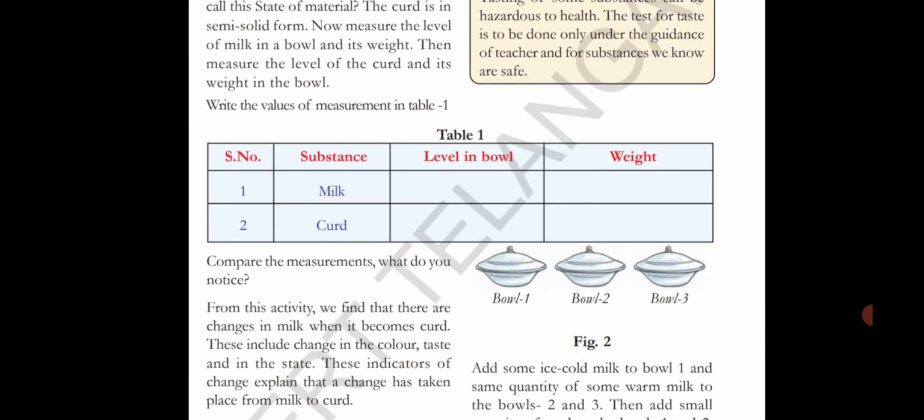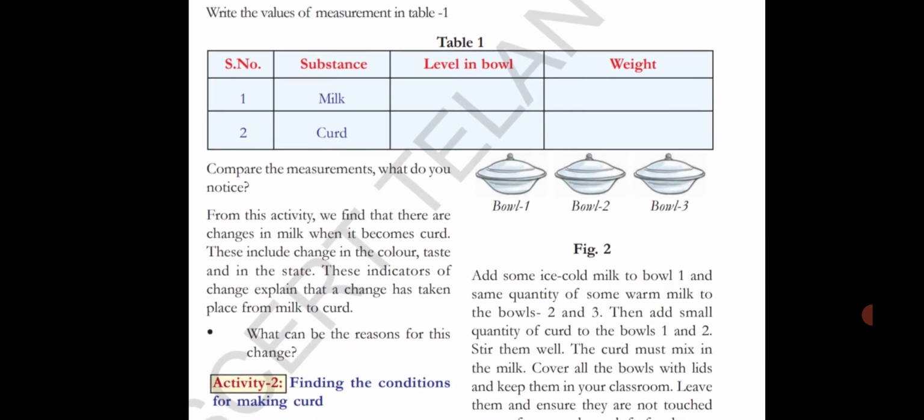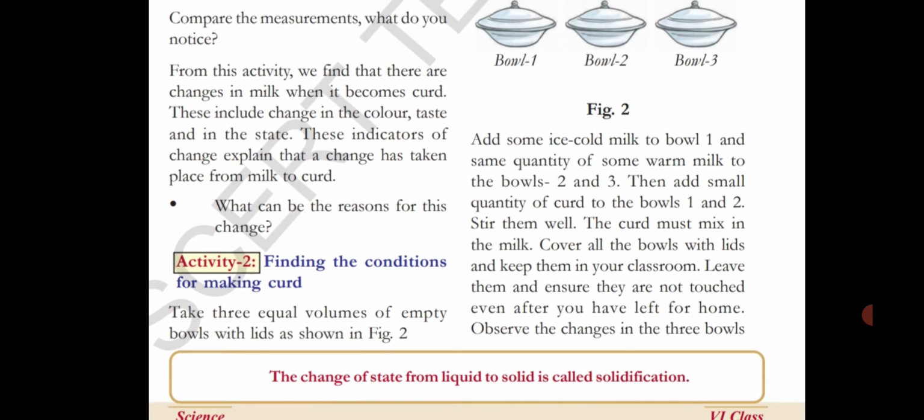Fill those details in table 1 and compare the measurements. What do you notice? We find that there are changes in milk when it becomes curd. These include change in color, taste and its state. These indicators of change explain that a change has taken place from milk to curd. But what can be the reasons for this change? Yes, let's go with another activity, activity 2, to find the reasons for the change of milk to curd. So, finding the conditions for making curd. Simply curd cannot be formed. There must be some suitable conditions to change milk to curd.